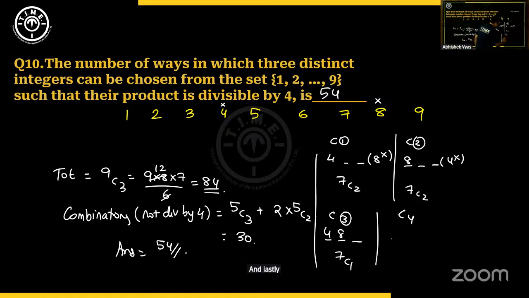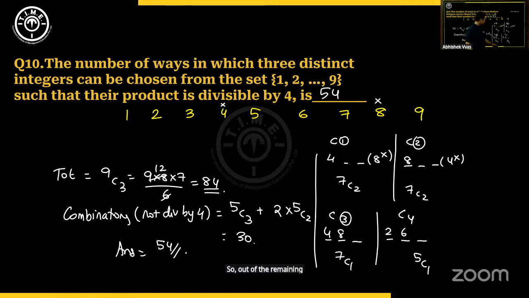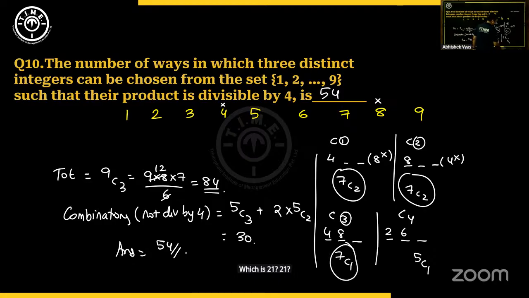And lastly, one more could be 2 and 6, because those are the remaining 2 numbers, 2 and 6, and any one odd number. You cannot take 4 and 8 again, please understand. I've covered all the possible cases of 4 and 8. So out of the remaining 5 odd numbers, you can take. So sum of this, which is 21, 21, 7, and 5 will again give you 54. You could also do it like this, but this is better.